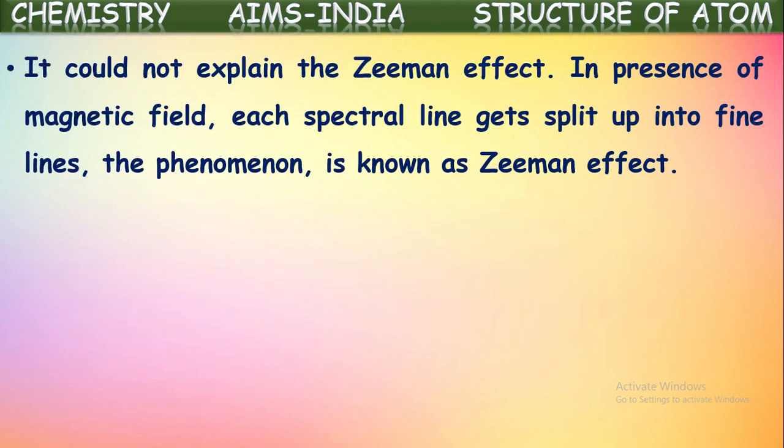And one more, he could not explain the Zeeman effect. That is, when these spectral lines are passed through a magnetic field, they split into multiple fine lines. This phenomenon of splitting of spectral lines in the presence of a magnetic field is called the Zeeman effect. Why these spectral lines split into finer lines in the presence of a magnetic field was not explained by Bohr's theory.